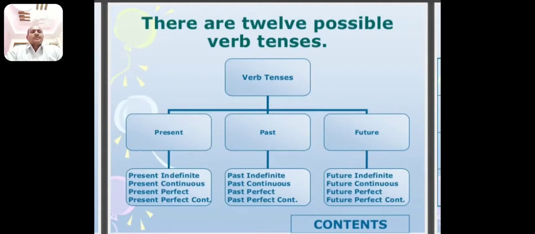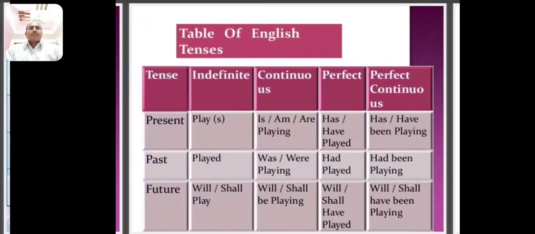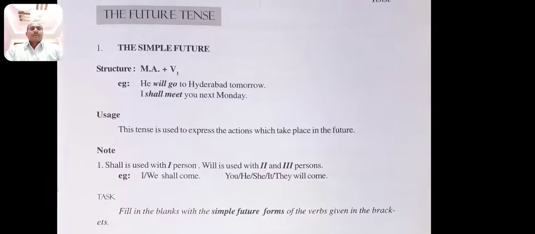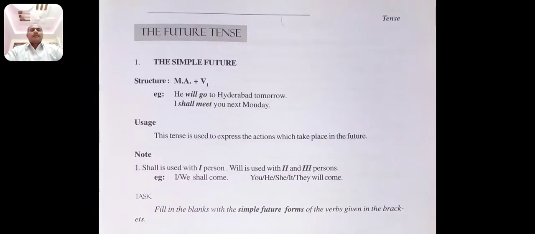Now we are going to discuss future tense and its subparts: future indefinite, future continuous, future perfect, and future perfect continuous tense. We are going to discuss the definitions of these four parts, their structure, and their examples now. First, the simple future tense.